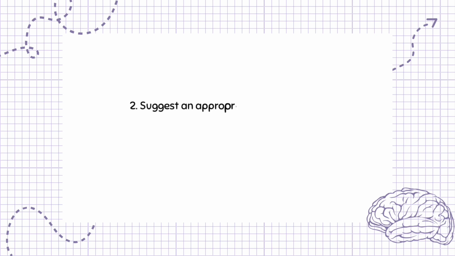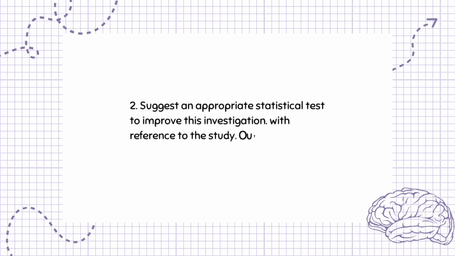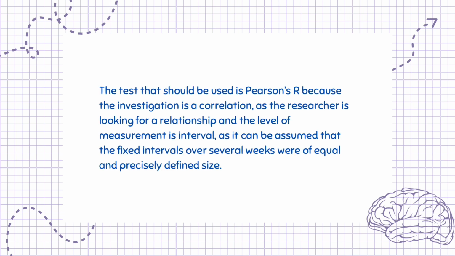Question 2. Suggest an appropriate statistical test to improve this investigation. With reference to the study, outline 2 reasons for your choice of test. 5 marks. The test that should be used is Pearson's r because the investigation is a correlation, as the researcher is looking for a relationship, and the level of measurement is interval, as it can be assumed that the fixed intervals over several weeks were of equal and precisely defined size.